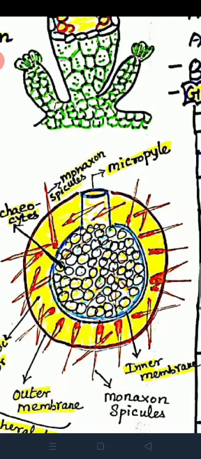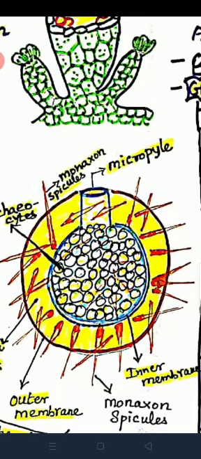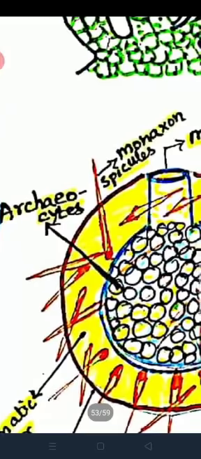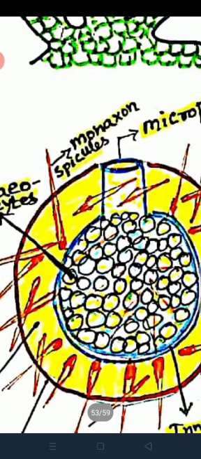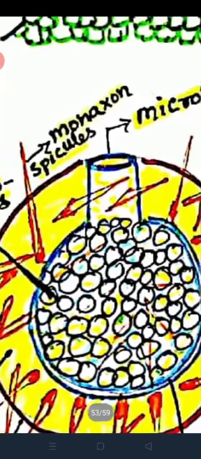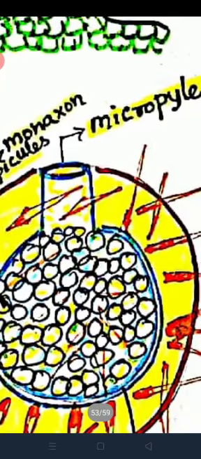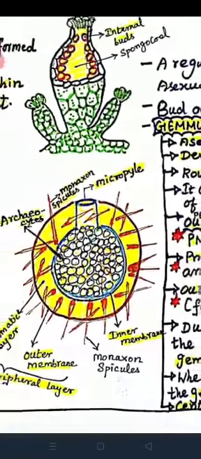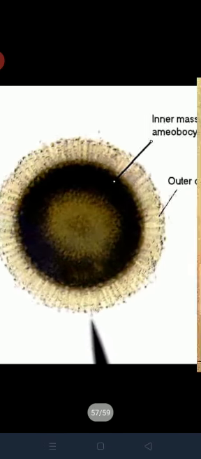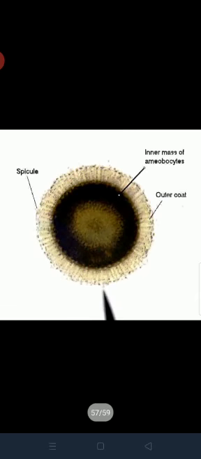Archaeocytes which are present at the central mass open into the exterior. I already told you that archaeocytes act like reproductive cells. They open through a pore called the micropyle. This is the real view of a gemmule under the microscope.